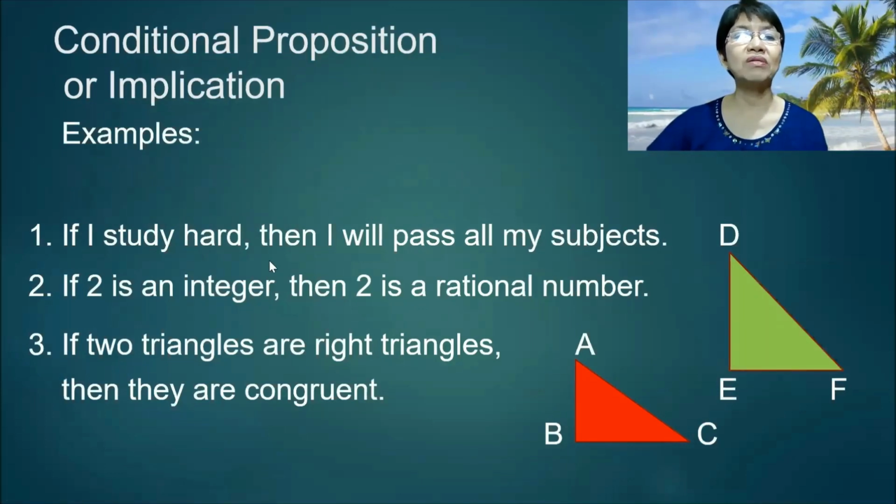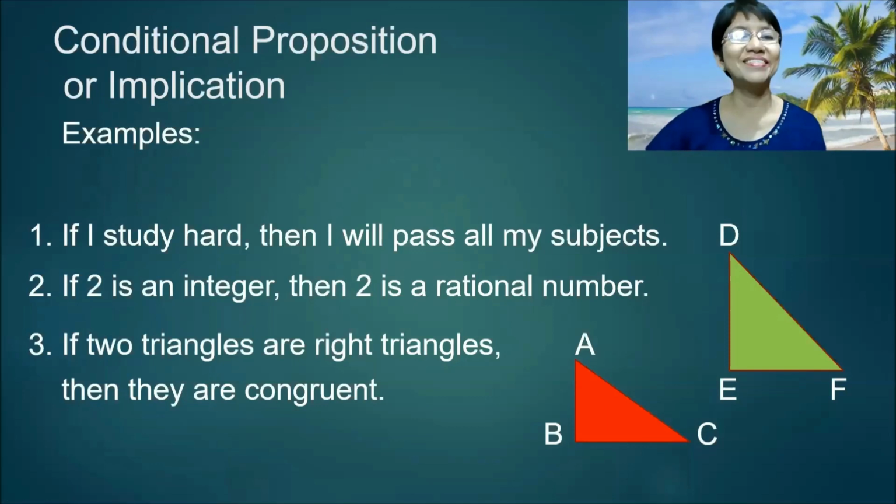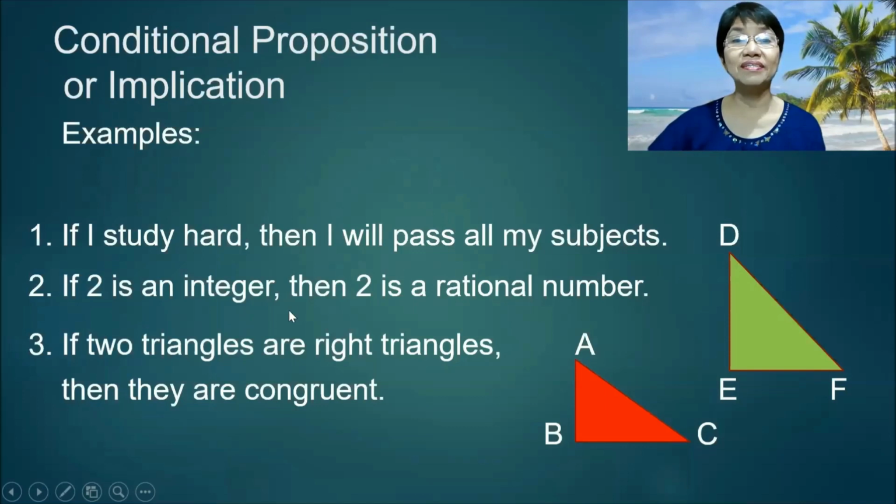Conditional proposition or implication. Number 1, if I study hard, then I will pass all my subjects. It seems logical to believe that both will be true: study hard and pass all your subjects. Number 2, if 2 is an integer, then 2 is a rational number. The first part, P, is true, and "2 is a rational number" is true.